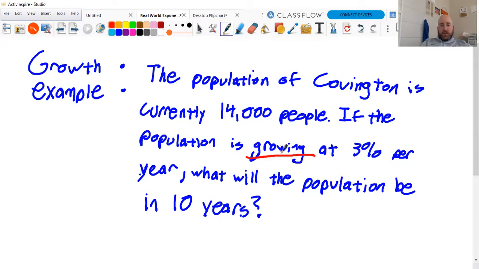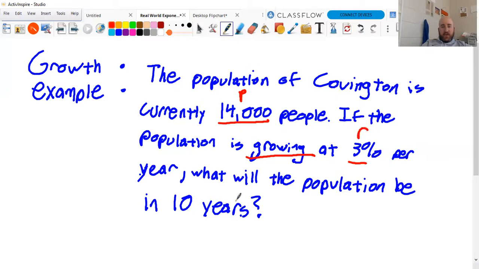So it's growing, so we know it's a growth, so it's going to be 1 plus R. And we have to look through. None of the numbers you get in any of these problems are going to be unnecessary. Everything you get should have some significance. Okay, so 14,000 is going to be our P, our initial population.